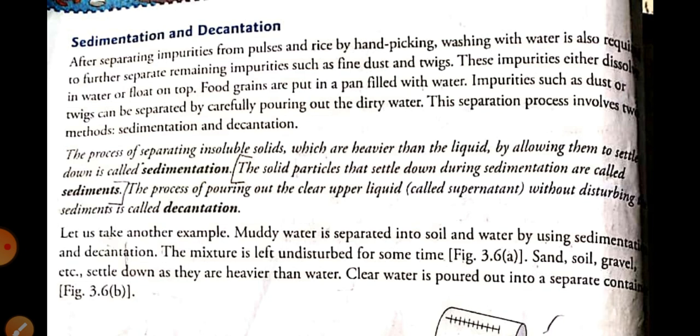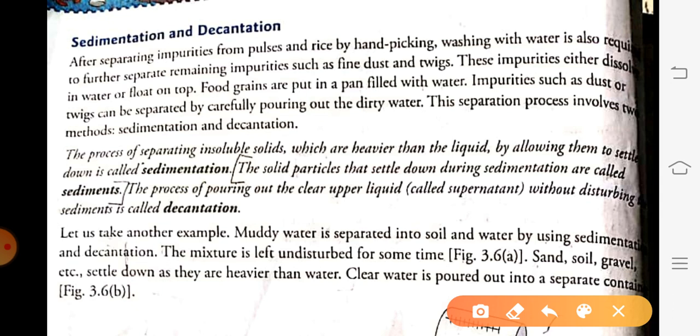This separation process involves two methods, that is sedimentation and decantation. Now one by one we will see about each method, what is sedimentation and what is decantation. First we will see what sedimentation is and what sediments are.